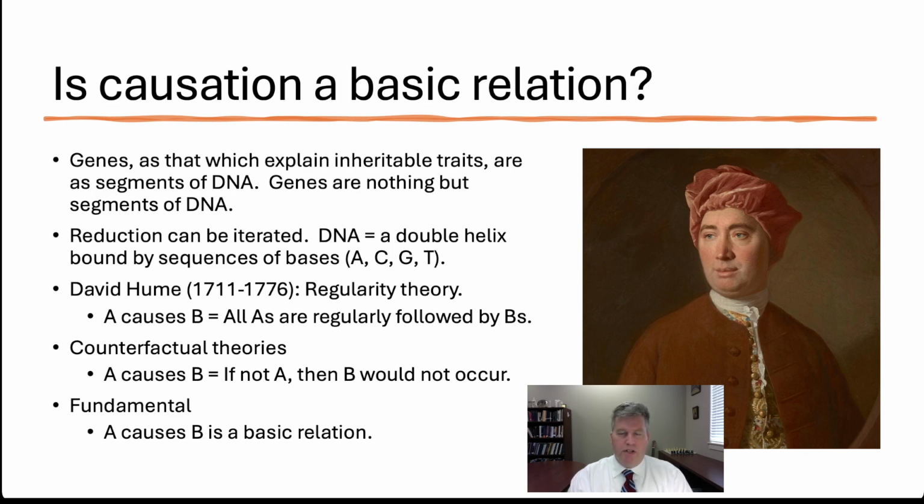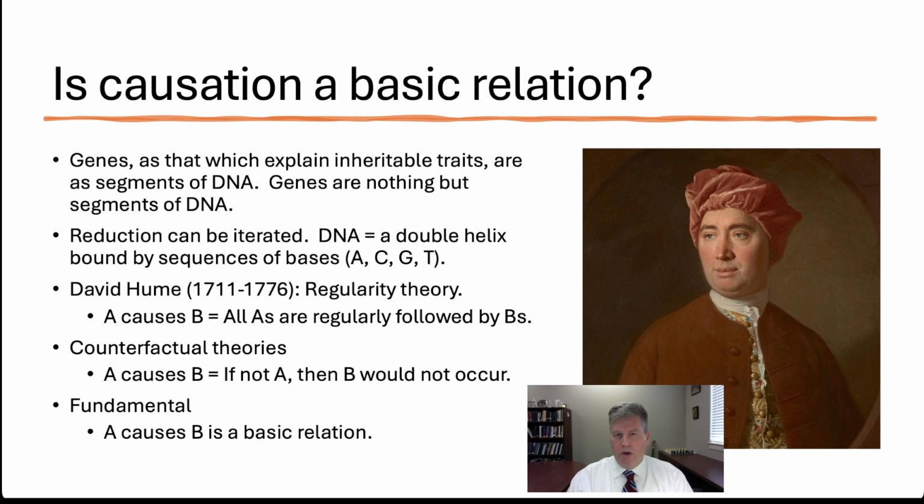In the background here is this idea of reduction, of having a successful analysis of a thing that reduces something complex to its more basic elements. Take, for example, genes. Genes are the things which explain inheritable traits, and we come to find out that genes just are segments of DNA. We can think of this as a reduction, taking the concept of gene and replacing it with the idea that this is just certain segments of DNA. Reduction itself can be iterated. DNA is a double helix structure bound by sequences of bases, the A, C, G, T. And so genes are nothing but a double helix bound by sequences of bases, A, G, C, T.